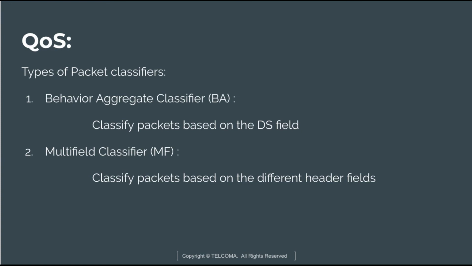After that, the multi-field classifier, defined as MF, classifies the packets based upon different header fields, such as source address, destination address, the DS field, protocol numbers, source or destination port information, and the incoming interface. So these are the two types of packet classifier in the differentiated services.